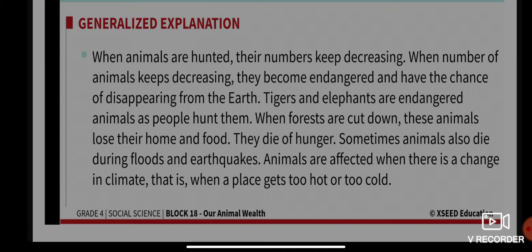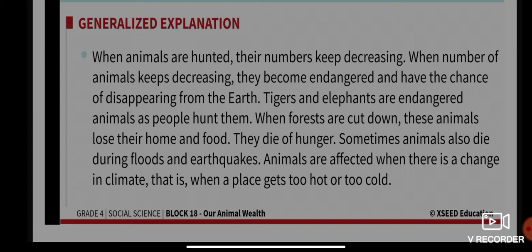When forests are cut down, these animals lose their home and the food they get from forests, so they die because of hunger. Sometimes animals also die during floods and earthquakes.